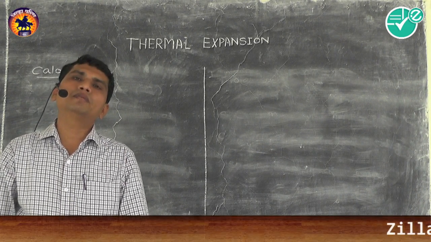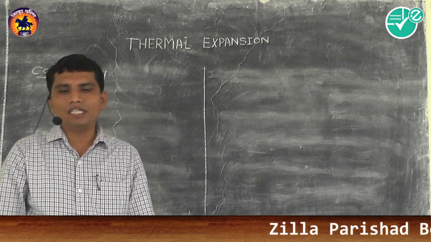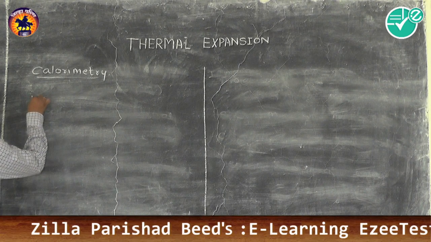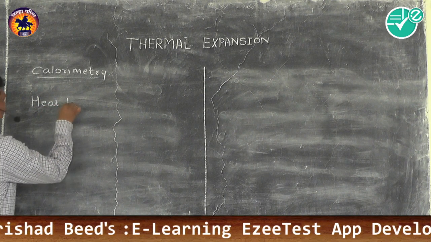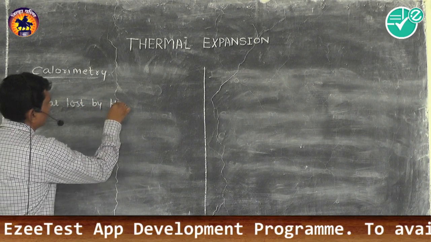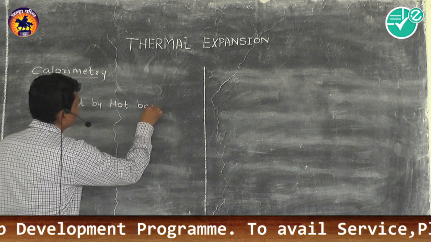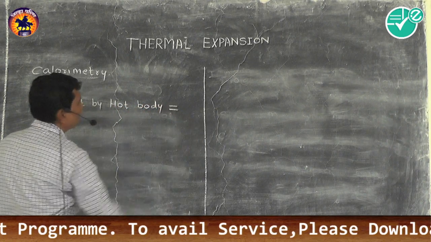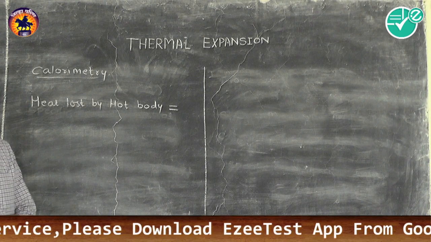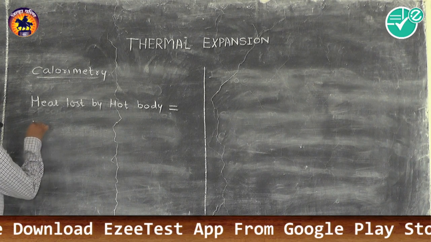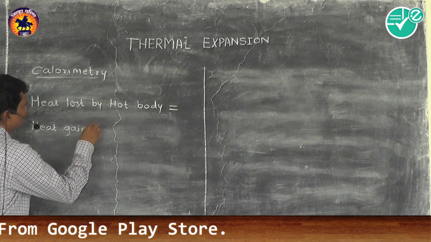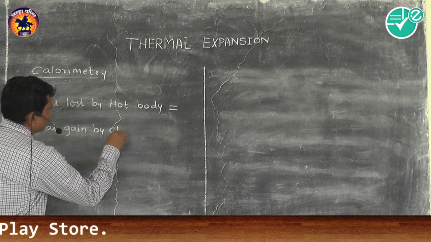When the thermal equilibrium condition is attained, the heat lost by the hot body is equal to the heat gained by the cold body.